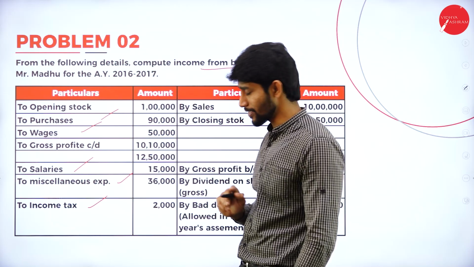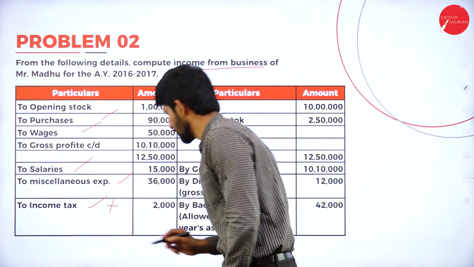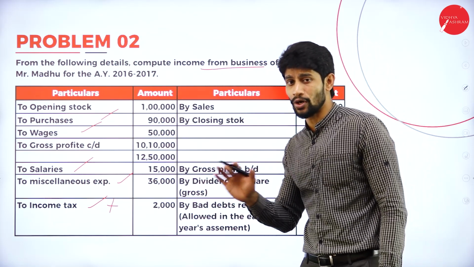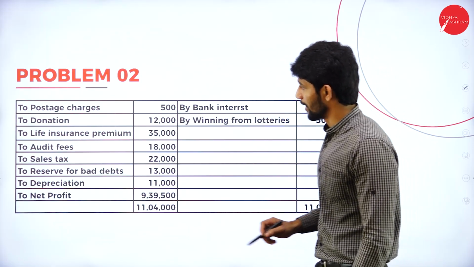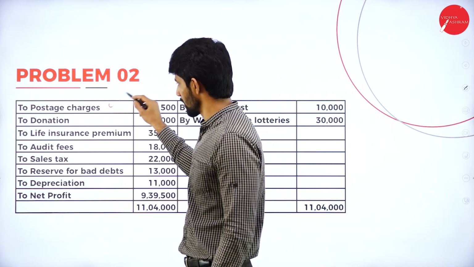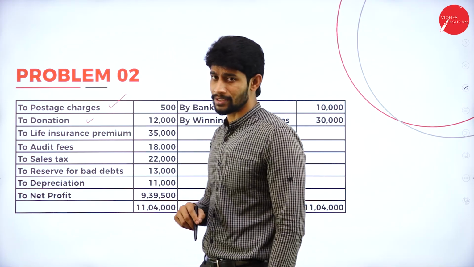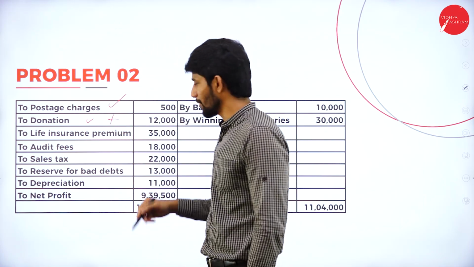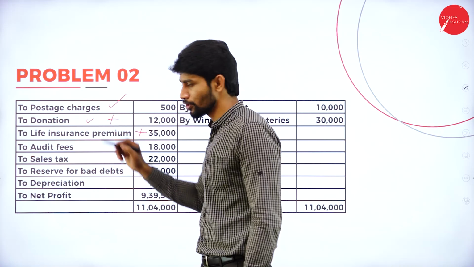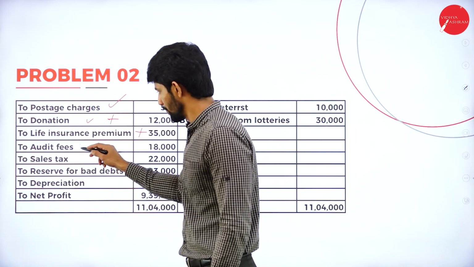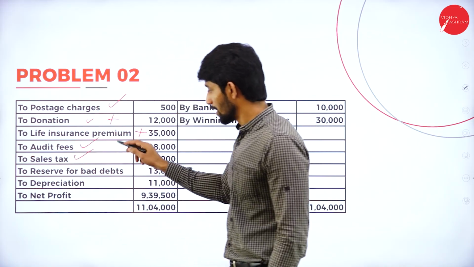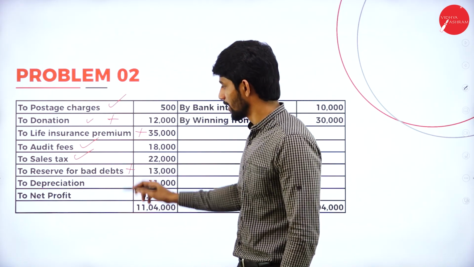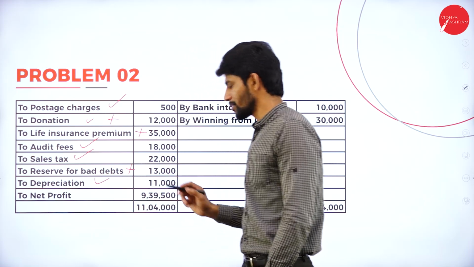Next, income tax. Income tax is not a business expenditure, so add that income tax. Next, postage charges, business. Donation, it is not a business expenditure, so add donation. Life insurance premium, again this is relating to personal, so add. Next, audit fees, business. Sales tax, business. Reserve for bad debts, add. Depreciation, business. Net profit is given.